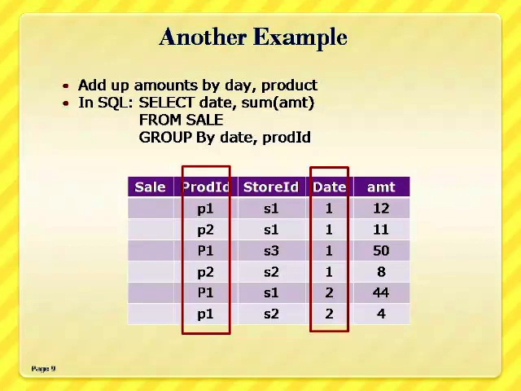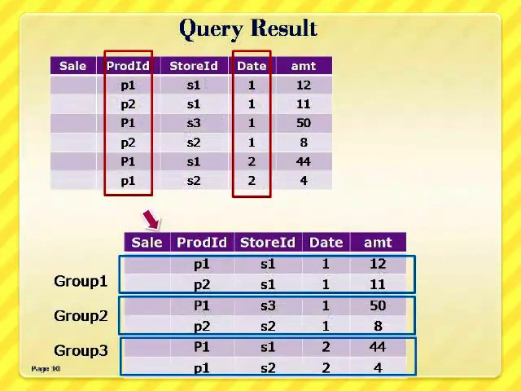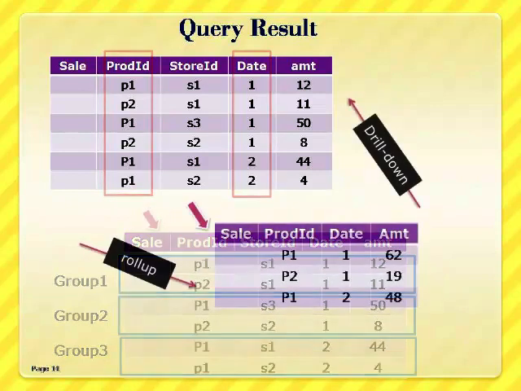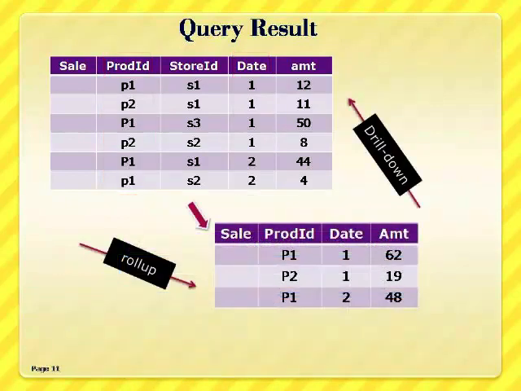For example, if you compute the total AMT value on each date for each product, then in the original table we have 6 rows and 4 columns. When I execute an SQL query on this table, we get 3 rows and 3 columns because the query divides the total data into 3 groups. One group is for the P11 combination, another for the P21 combination, and another for the P12 combination. If you observe the result here, roll up basically computes a higher level aggregation value, whereas drill down shows only the more detailed value. This example is only for a two-dimensional representation of the data.